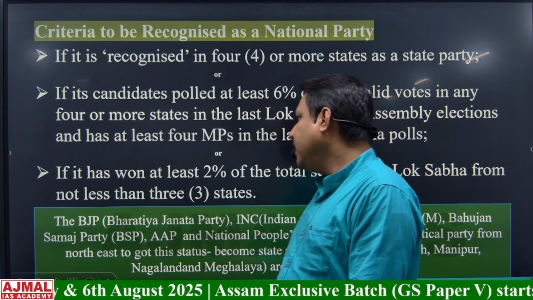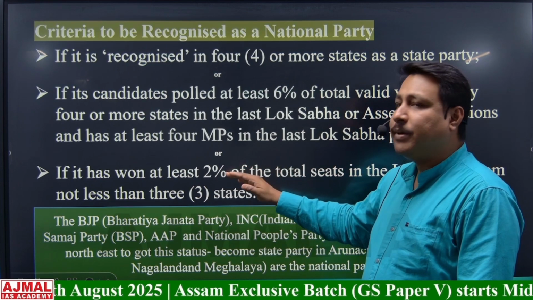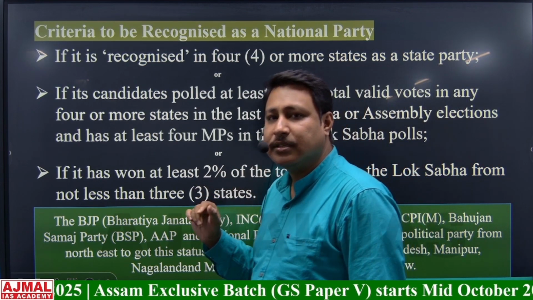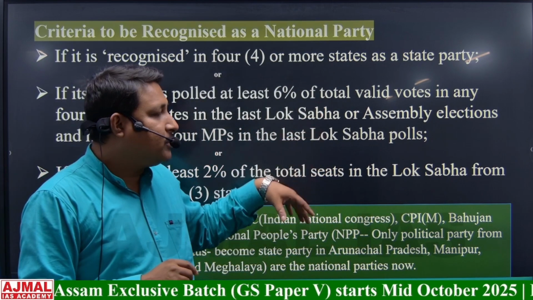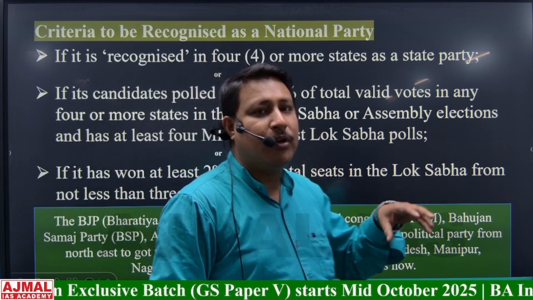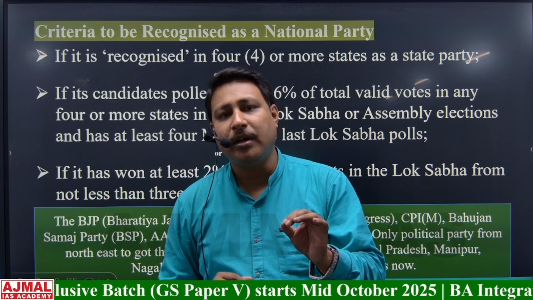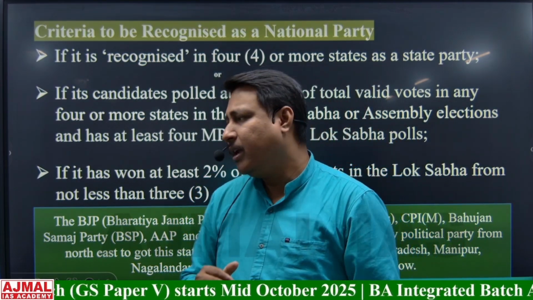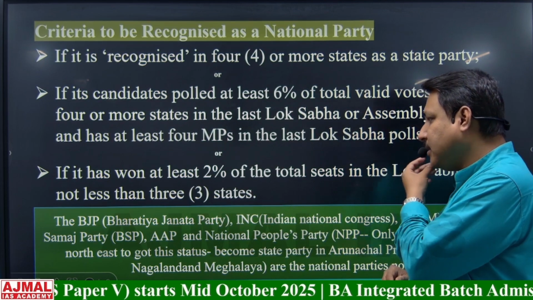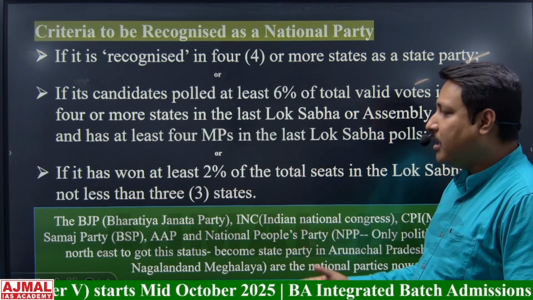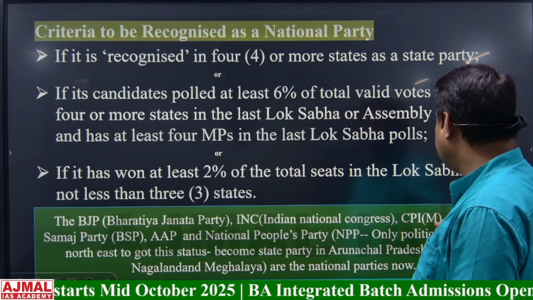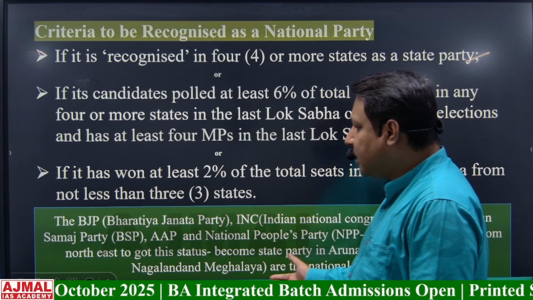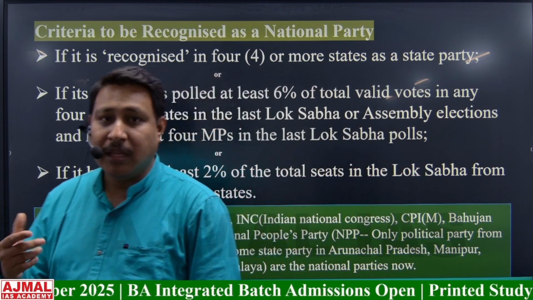Or otherwise, if it has won at least 2% of the total seats in the Lok Sabha from not less than 3 states. If any of these options is qualified by a political party, then that political party will be recognized as a national party. Okay, now we have only 6 national parties: Bharatiya Janata Party, BJP, then INC, Indian National Congress, CPIM, Bahujan Samaj Party, AAP, and National People's Party. So these are the national parties right now in India.